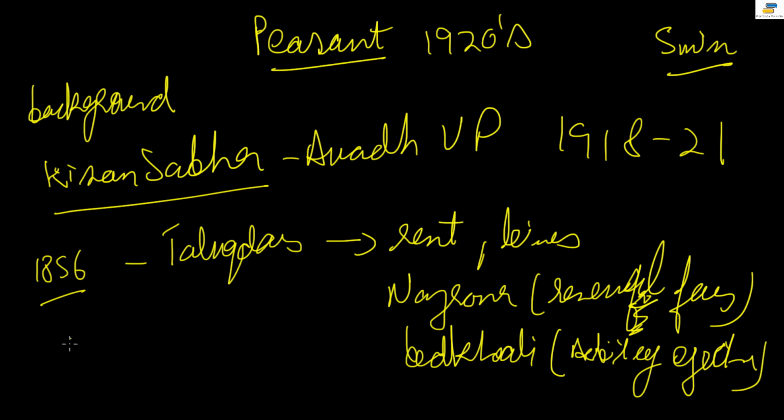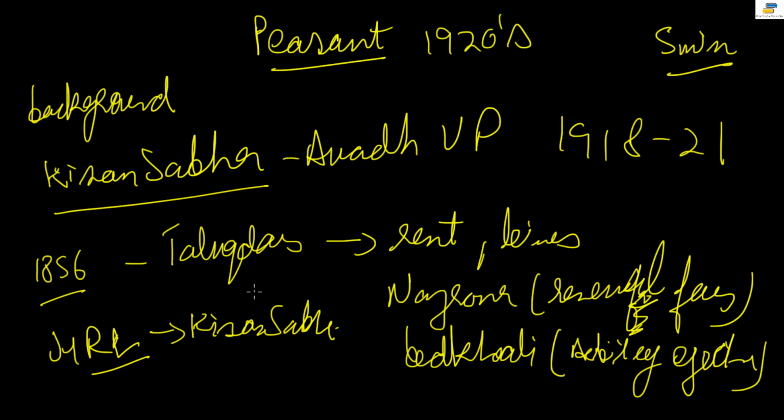Initially, members of the Home Rule League started the Kisan Sabhas. Slowly these movements spread, and there were many Kisan Sabhas. The one we are talking about is also known as the UP Kisan Sabha or Awadh Kisan Sabha.